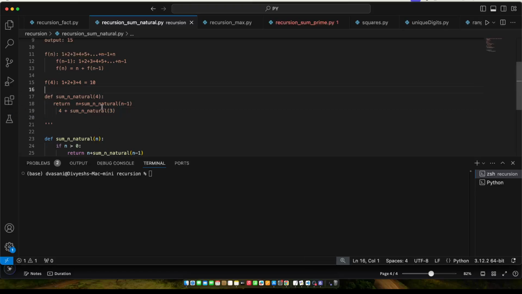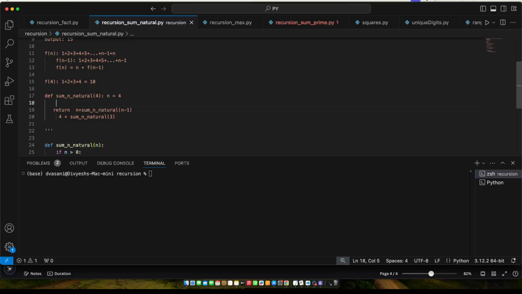So when n is 4, it will come to this line and say 4 plus the sum of n natural numbers for 3. It's again calling the function, but before that it is checking if n is greater than 0. So n is 4, right? It checks, okay, 4 is greater than 0, yes.